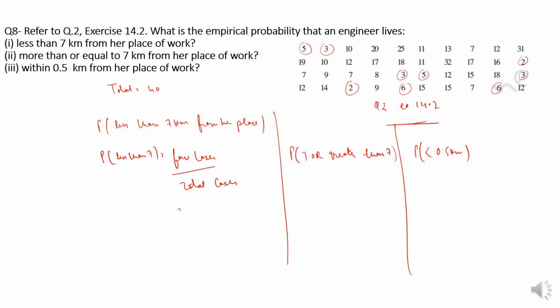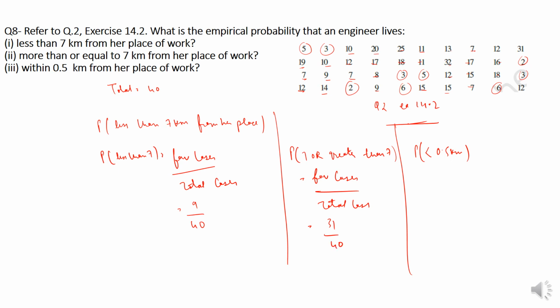So this is 9 by 40. Now this is also favorable cases by total cases: 7 or greater than 7. Counting the entries, 1 2 3 up to 31, it is 31 by 40.